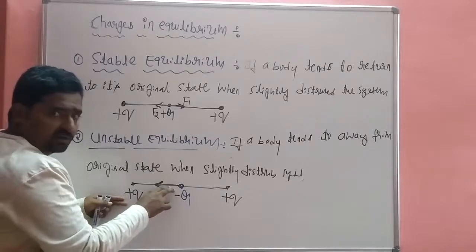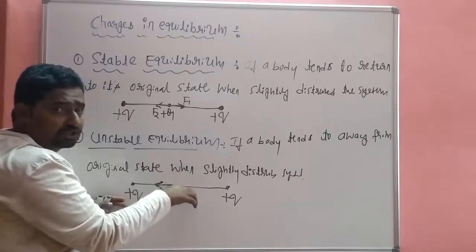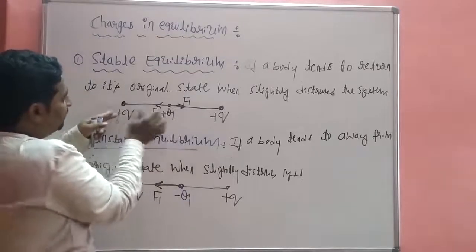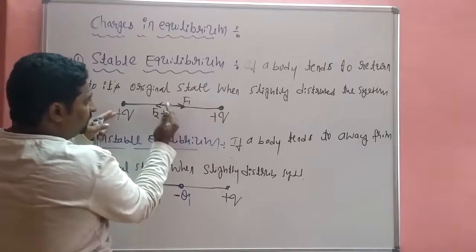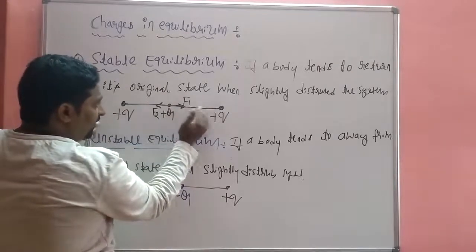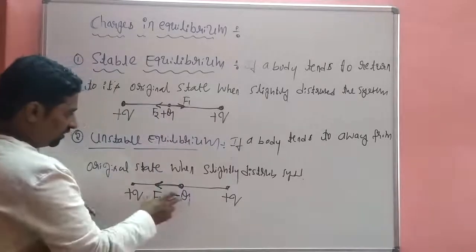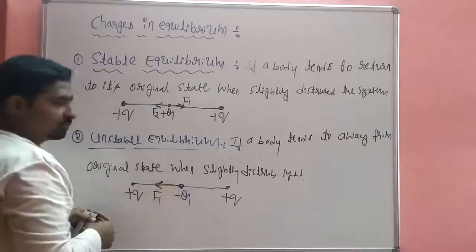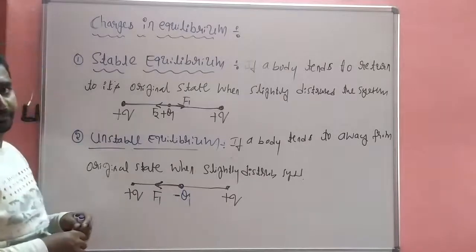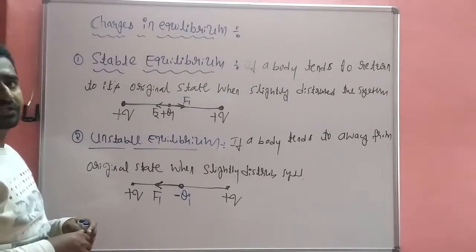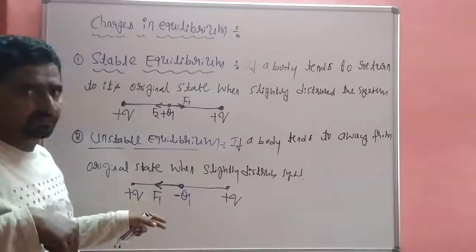The body does not come back to its original or equilibrium position. Because of the repulsive force, the charge moves this side, then it is repelled again this side. So it is unstable equilibrium.